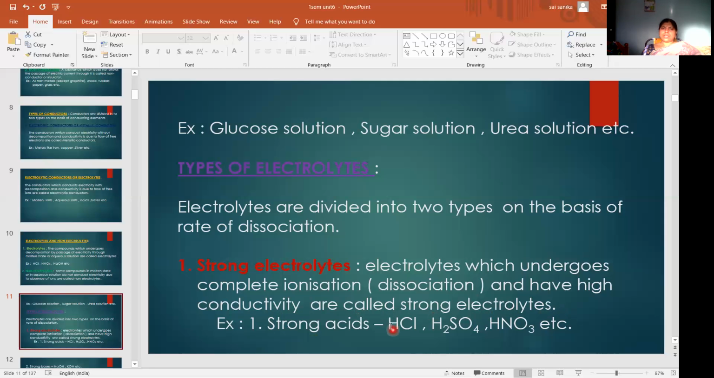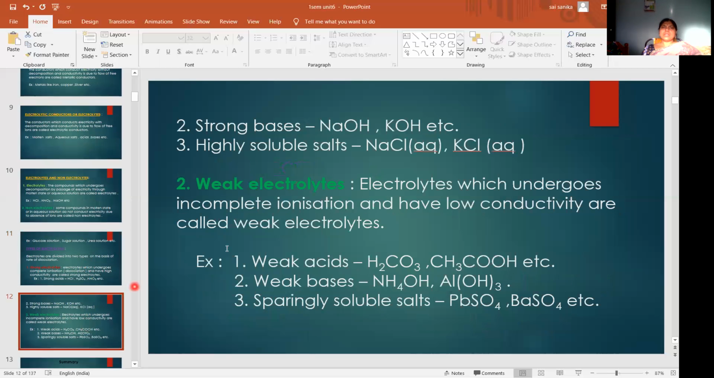Examples: strong acids, strong bases, and completely soluble or highly soluble salts. So all strong acids like HCl, HNO3, all strong bases, and highly soluble salts like NaCl, KCl in aqueous solutions are strong electrolytes. Then come to weak electrolytes.